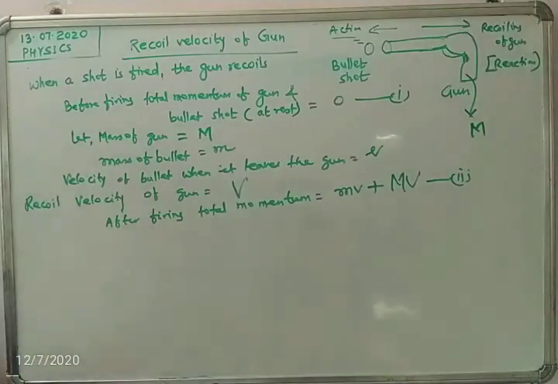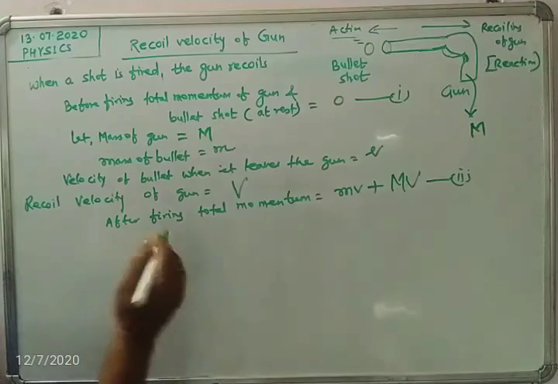Just now we were discussing the principle of conservation of momentum, which explains that the sum of final momentum of two bodies equals the sum of initial momentum of the two bodies, right?